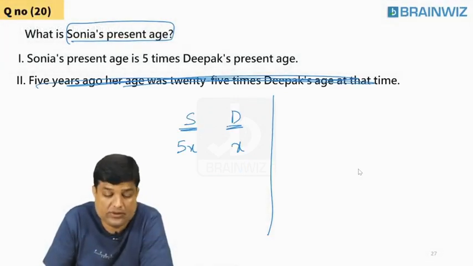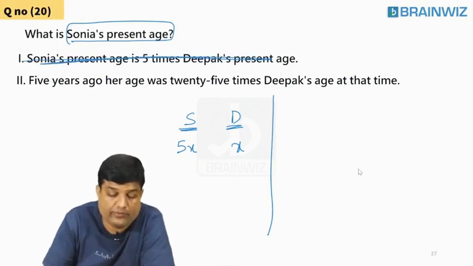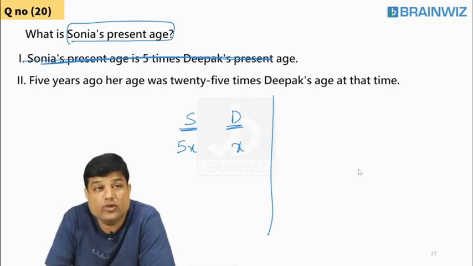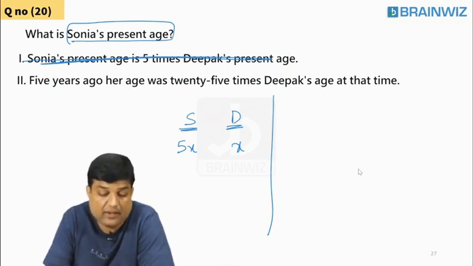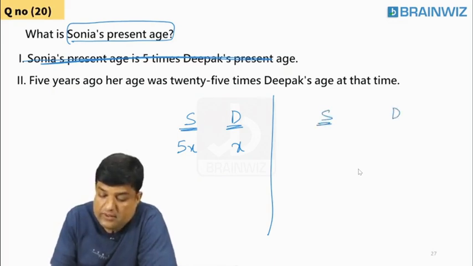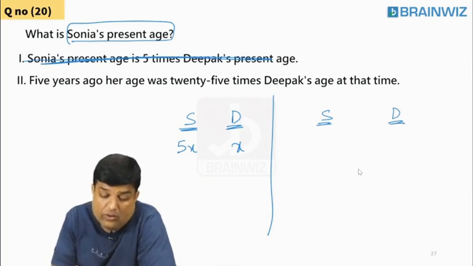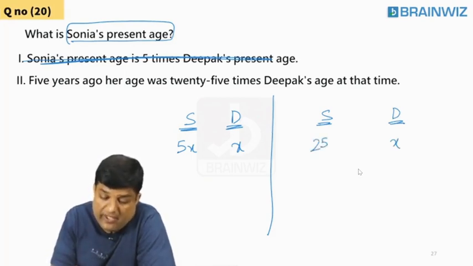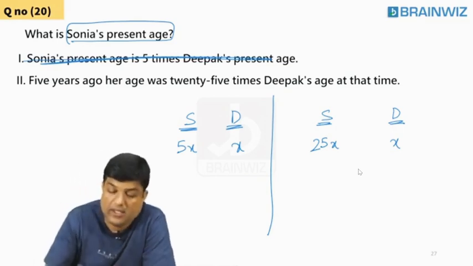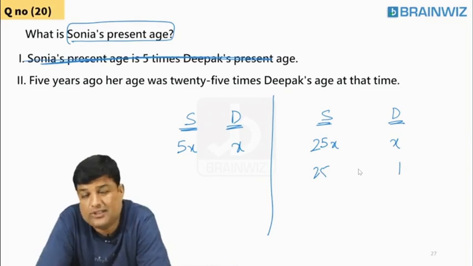Only data 1 is not sufficient. Data 2. Remove the data 1. Data 2. Sir, 5 years ago, her age was 25 times the age of Deepak at that point of time. So Sonia, Deepak, 5 years ago. If Deepak is X, Sonia will be 25X, 25 times Deepak's age at that point of time. If Deepak is 1 year, she will be 25 years. Still, I can't answer. So this is not possible.